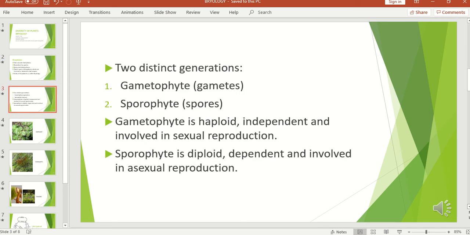There are two distinct generations in the life cycle of bryophytes. They are the gametophytic generation and the sporophytic generation. The gametophyte is haploid, independent, and is concerned with sexual reproduction, while the sporophyte is diploid, dependent upon the gametophyte for nourishment, and is involved in asexual reproduction. In the gametophytic generation, the male and the female gametes, the egg and the antherozoids, are produced, while in sporophytic generation, spores are produced.